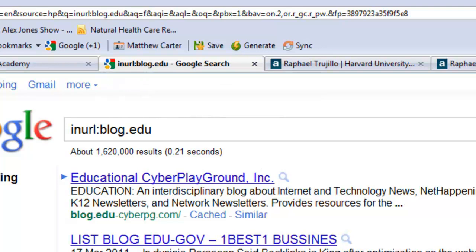Once you've found them, keep a record of them, because any new sites you build, you can just use the same list over and over and over again and keep finding more and more of them at the same time, but build up a power list of places that you can build backlinks on with edu and government extensions. So I hope you found that useful. Go out now and start building some education and government links and add it to your repertoire.